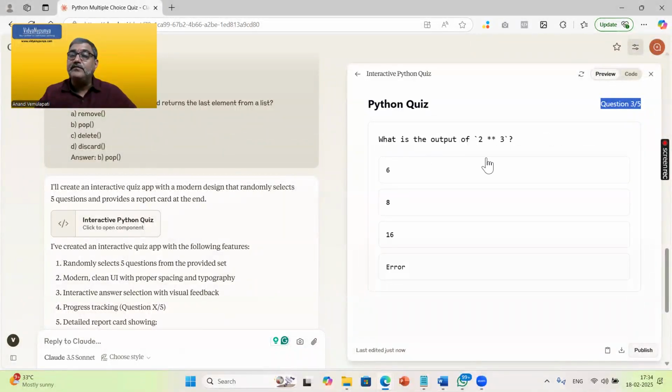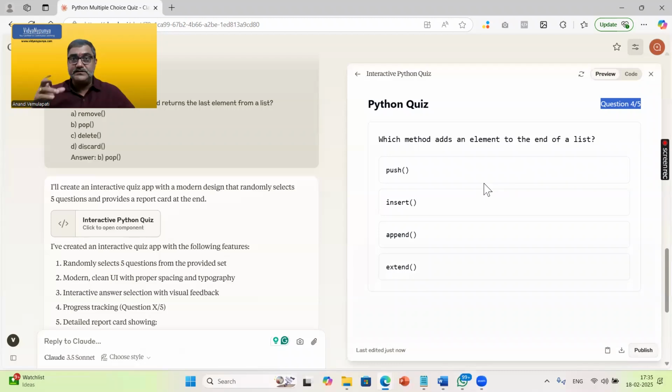What is the output of 2 star star 3? Probably it is 2 power 3. A single star is multiplication, a double star is the power operator. I think 2 power 3. 2 2s are 4, 4 2s are 8. Let me select this. Which method adds an element to the end of a list?